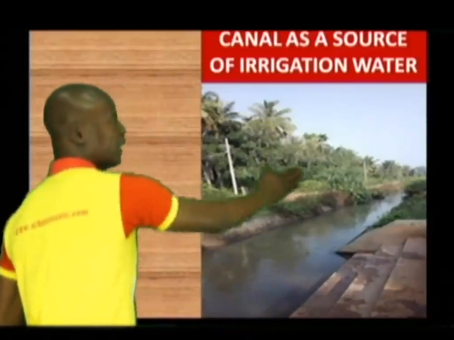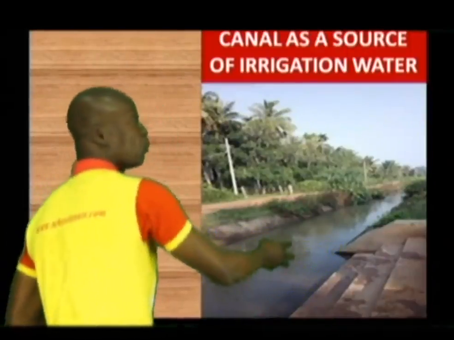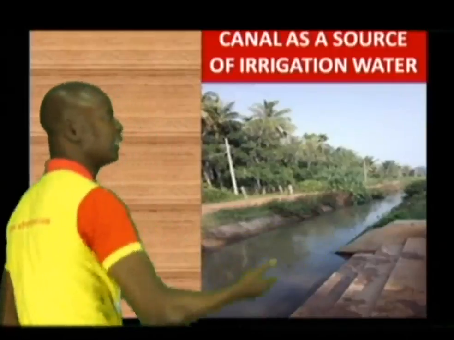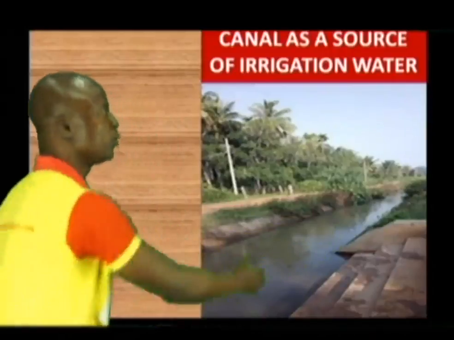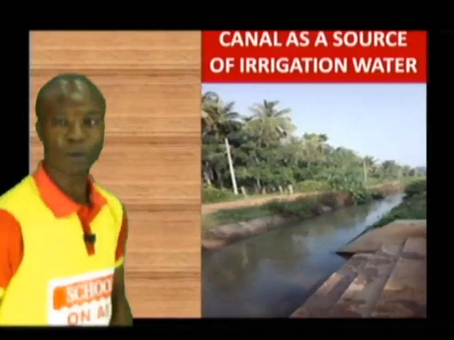And you can see farmland around this area. You can also see farmland at this other side. So a farmer can take water from here to irrigate his land, and the crop can grow. So this is an example of a canal being used for irrigation purposes.